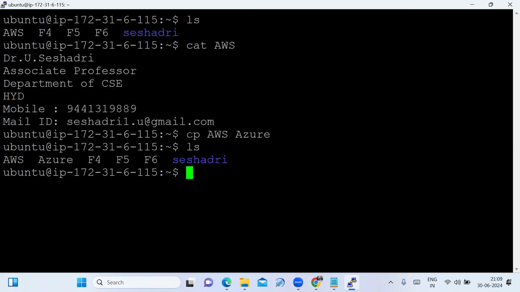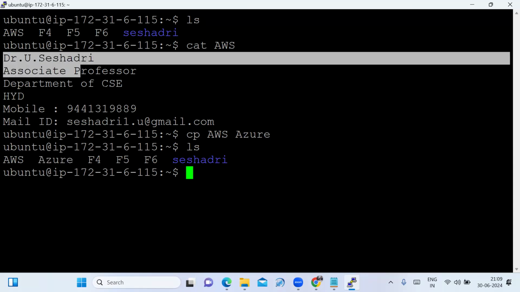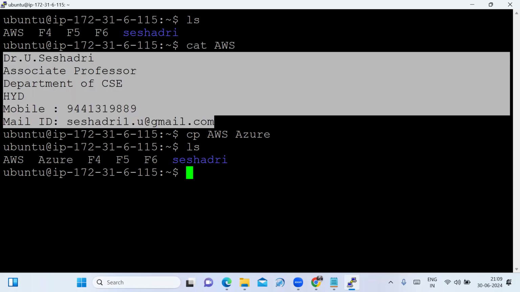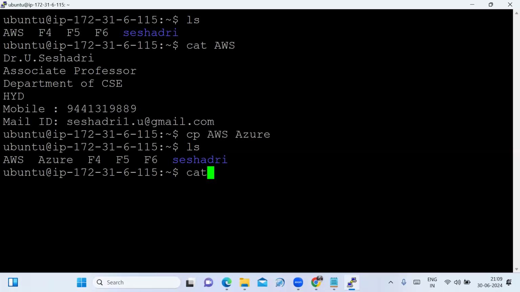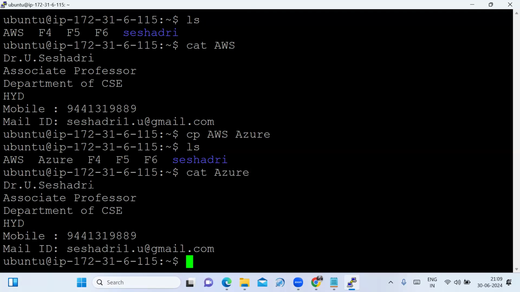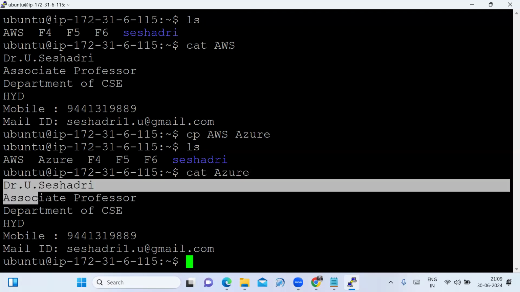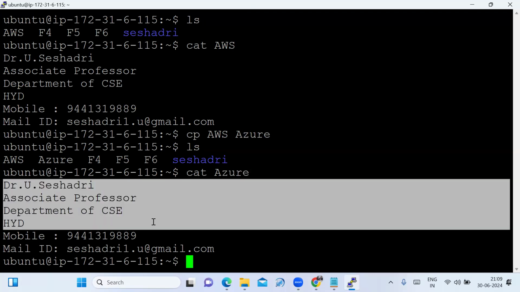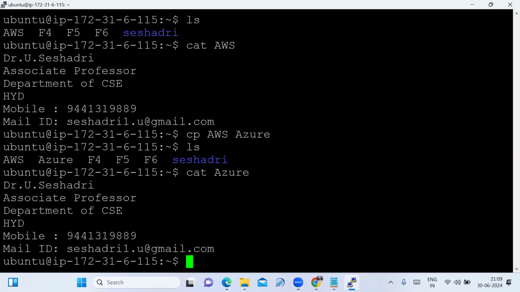Now we will see the ls command. One more file is created. Whatever content is there in the AWS file, the same content will be available in Azure. If you have doubt, type cat file name. The same content is available. That is, to create a copy of a file, we type cp, the source file name, and the destination file name.